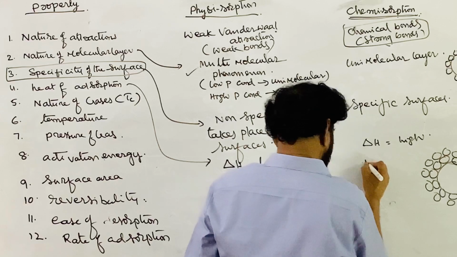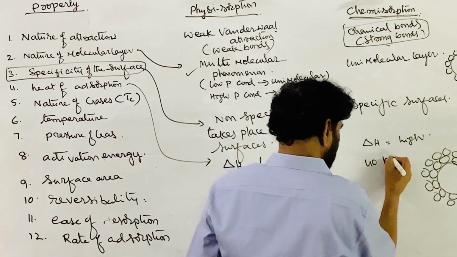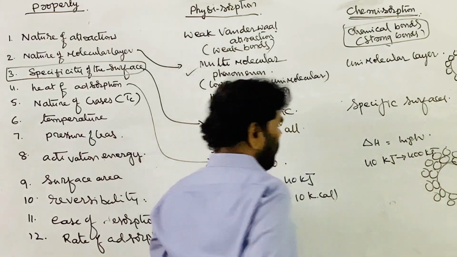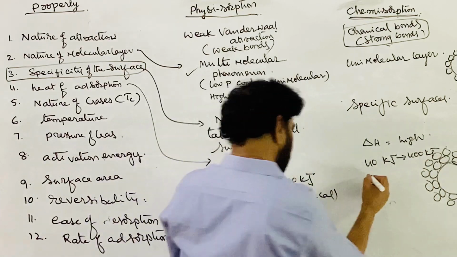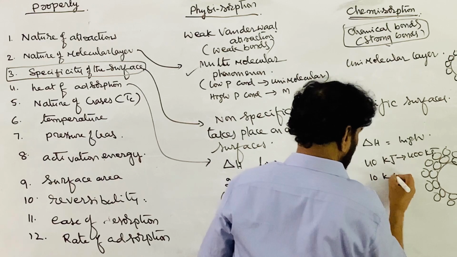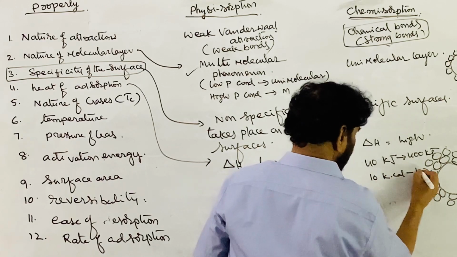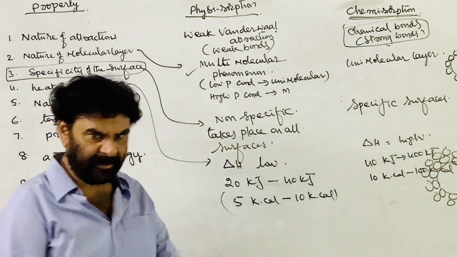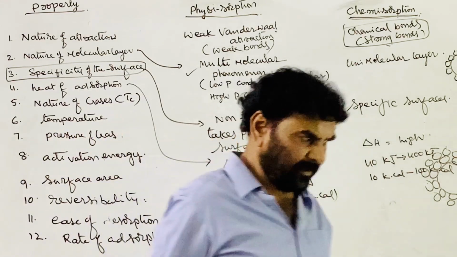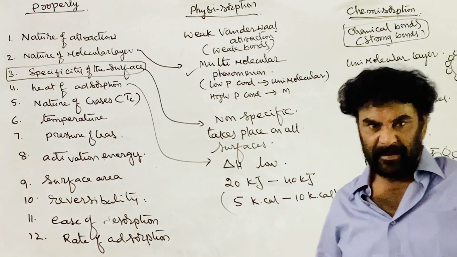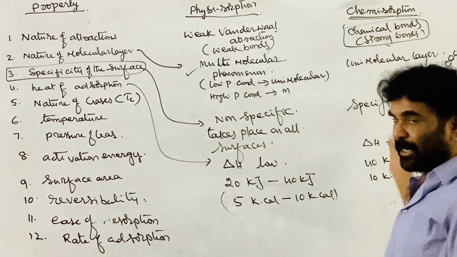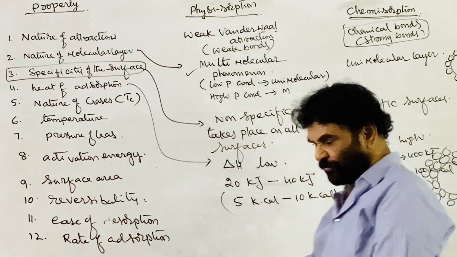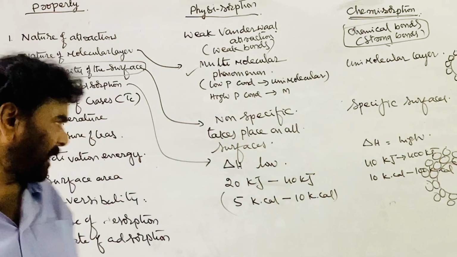This is in the range of 40 kilojoules to 400 kilojoules, that is 10 kilocalories to 100 kilocalories of energy liberated. Heat of chemisorption, heat of chemical adsorption, is very high. Heat of physical adsorption is very less.